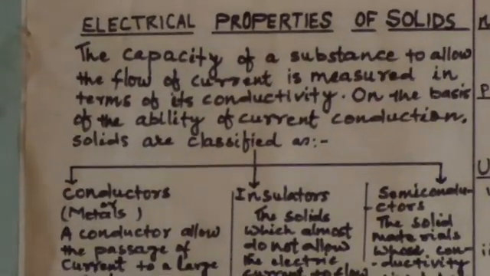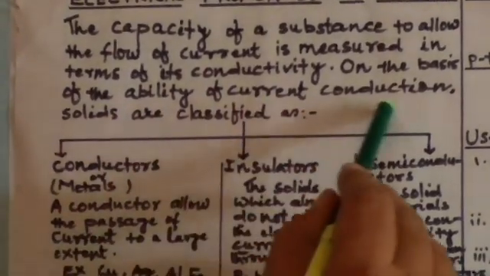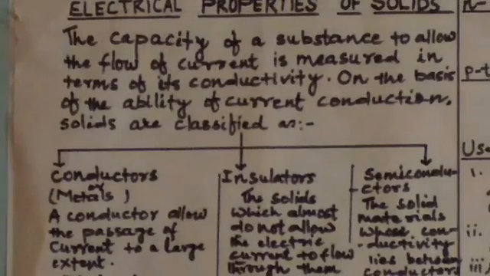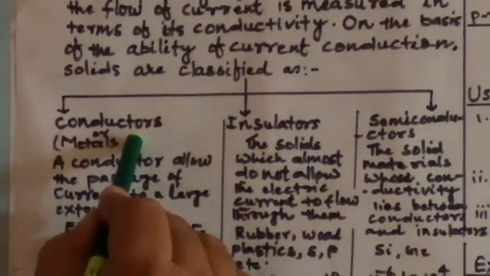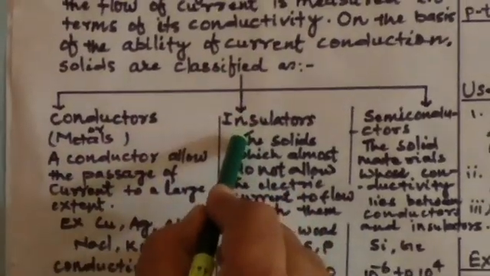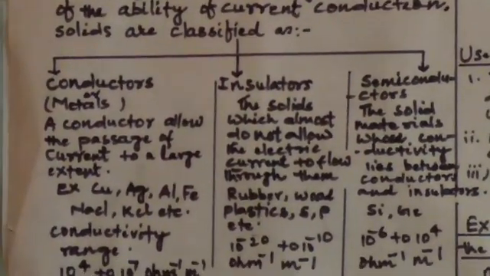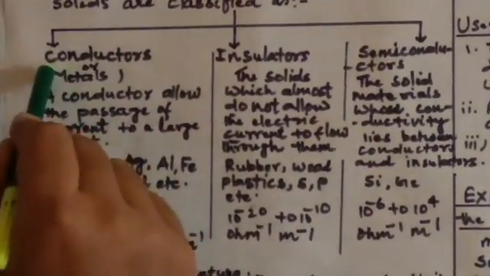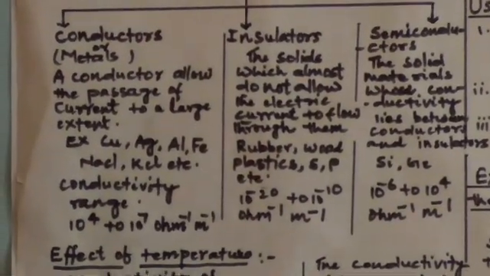And on the basis of the ability of current conduction, solids are classified into three categories. First is the conductor, second is the insulator, and third is the semiconductor. Conductors are of two types: metallic or electronic conductors, and the second one is the electrolytic conductor.